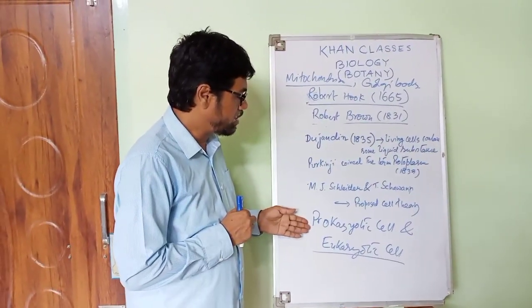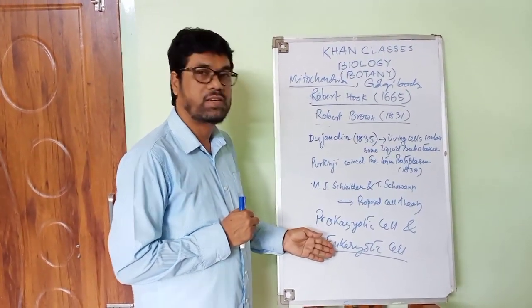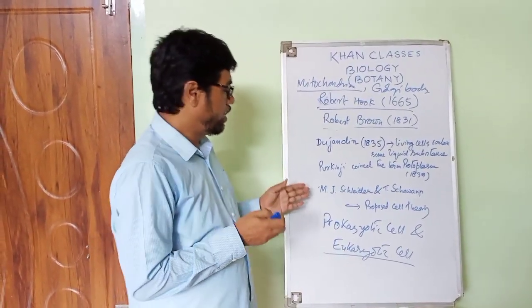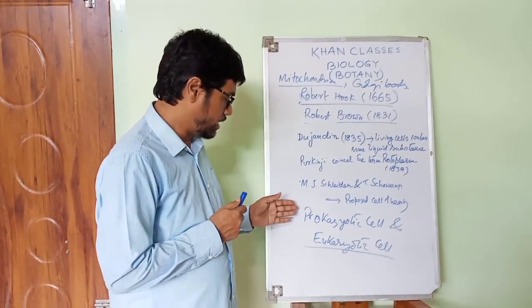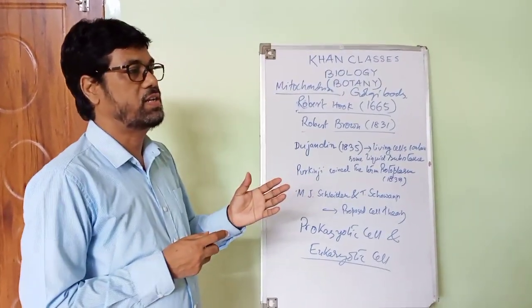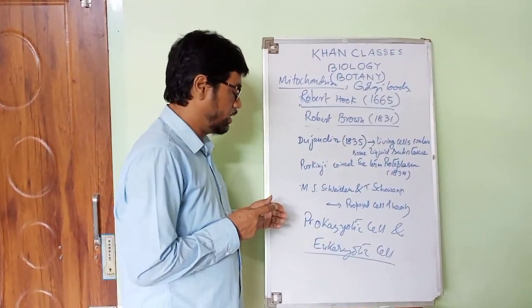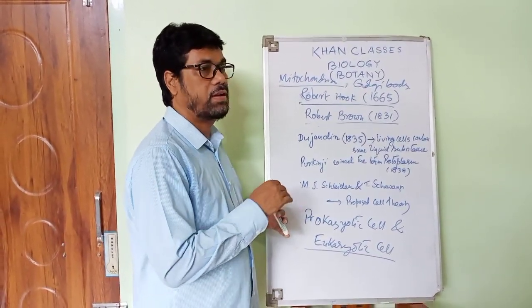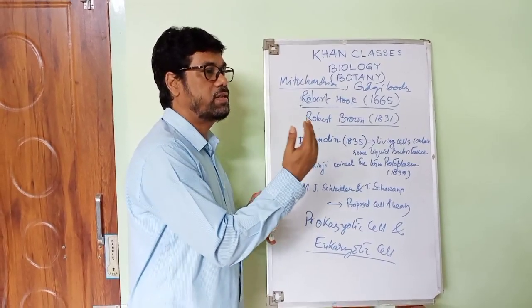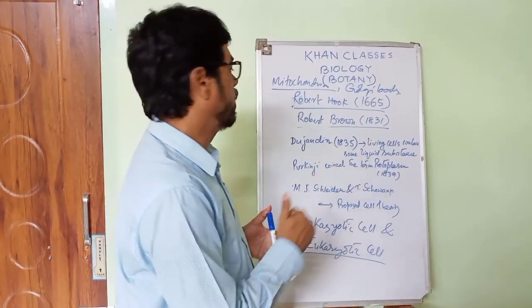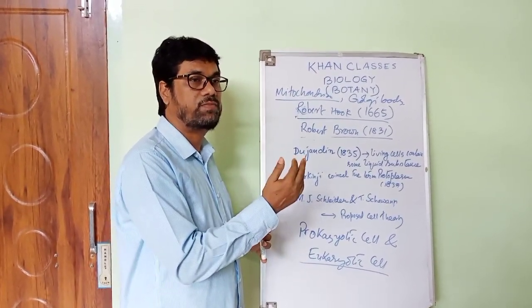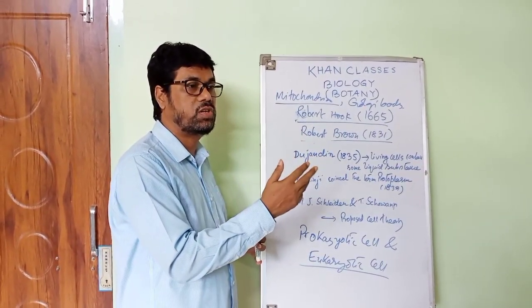Prokaryotic cells are unicellular, a single cell. Eukaryotic cells are multicellular, with a very well defined structure. Prokaryotic cells are much smaller in size than eukaryotic cells. Prokaryotic cells generally divide by fragmentation, budding or some other methods, but eukaryotic cells divide by mitosis and meiotic cell division.